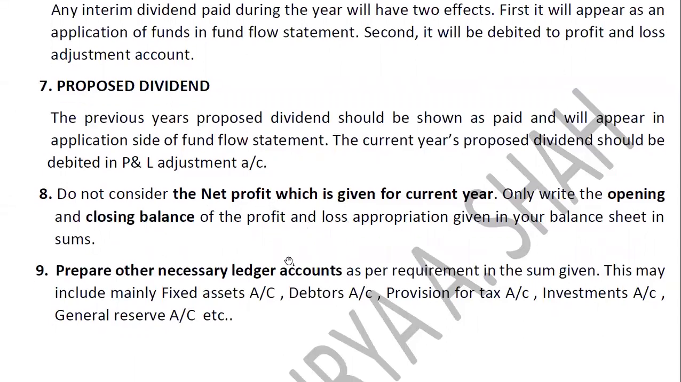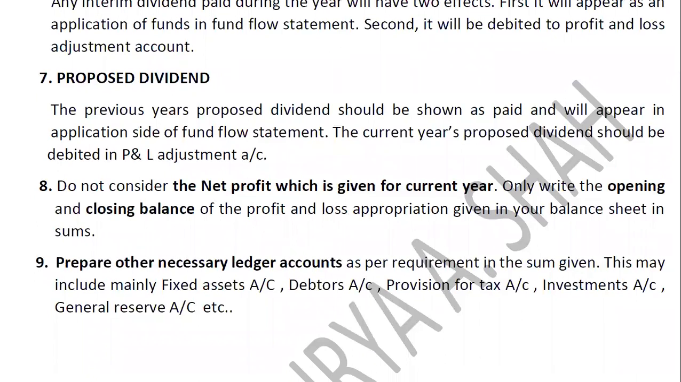Again, the last and the most important thing. Once you prepare these three important formats, the working capital statement, the fund flow statement, and your profit and loss adjustment account, you need to prepare certain ledger accounts, right? This may depend upon the sum and the adjustments, but this includes fixed assets. In fixed assets, you need to prepare the account in order to find out the depreciation, the purchase of assets, and the sale of assets, right? Because on the fixed assets account, the debit side we write the opening balance, the credit side we write the closing balance. Depreciation is written on the credit side, right? And purchase, if any, is written on the debit side, sale, if any, is written on the credit side.